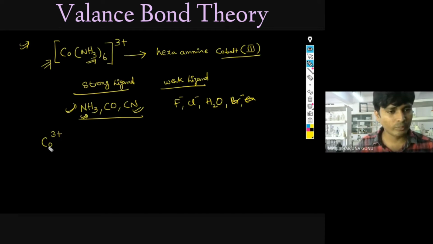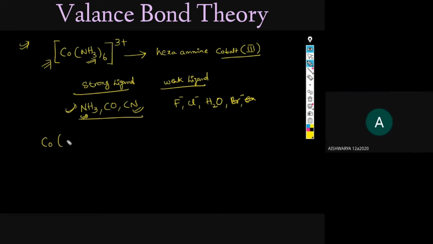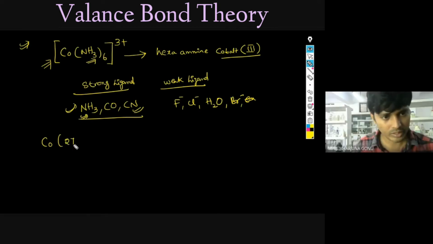Before writing Co3+, let's write the electronic configuration of cobalt. What is the atomic number of cobalt, Pooja? 27. Very good. So the electronic configuration is argon 3d7 4s2.